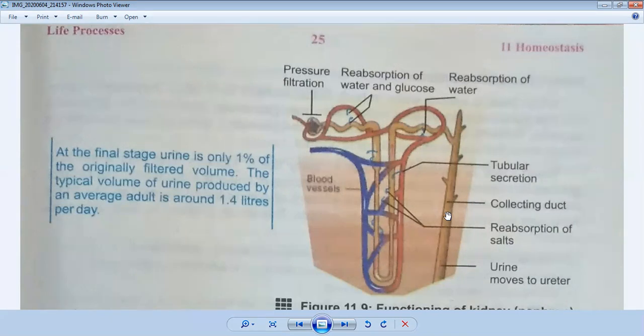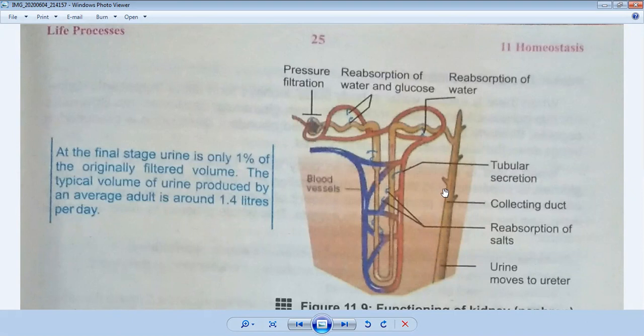So in the third step, all these unuseful materials are collected into the collecting duct, and this collecting duct is combined with the ureter. Urine is formed, it moves to the ureter, and then it is eliminated from the body.